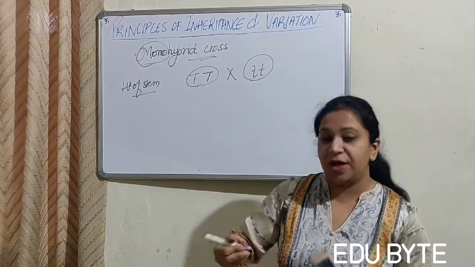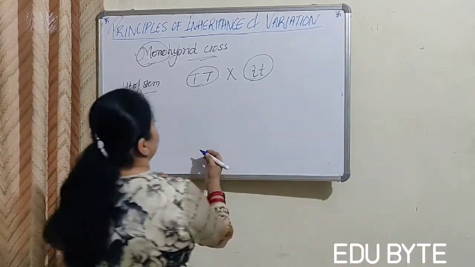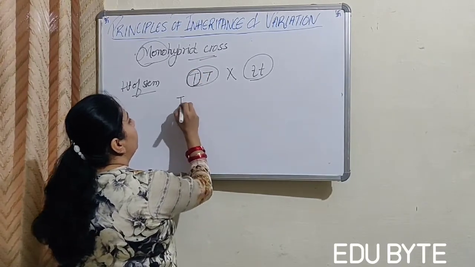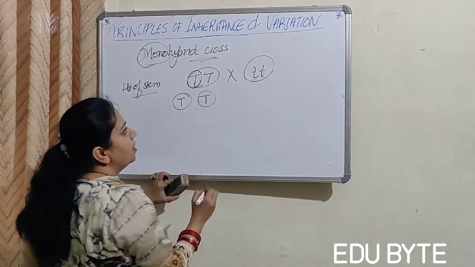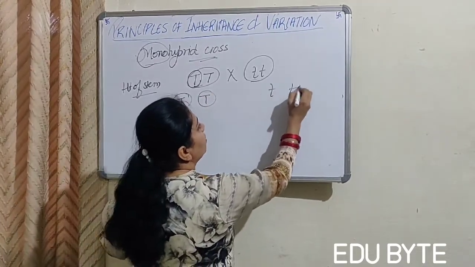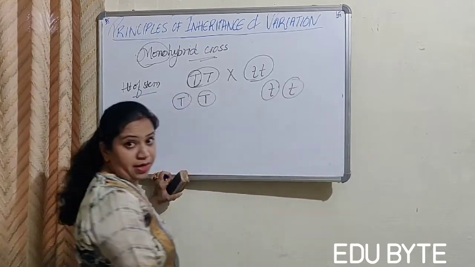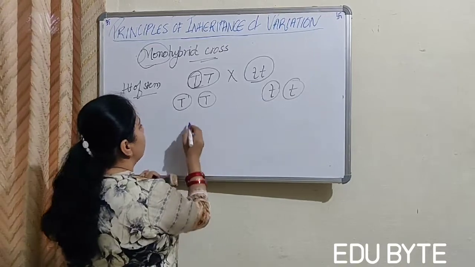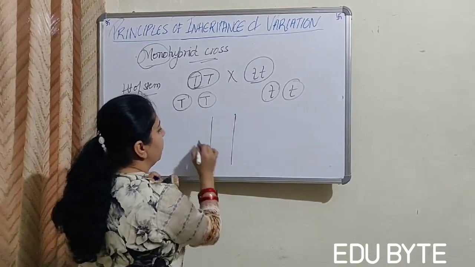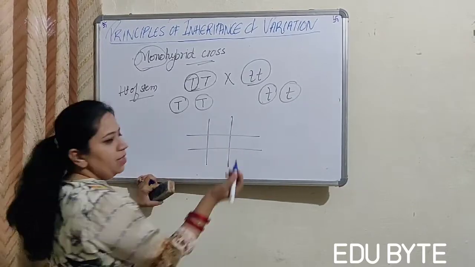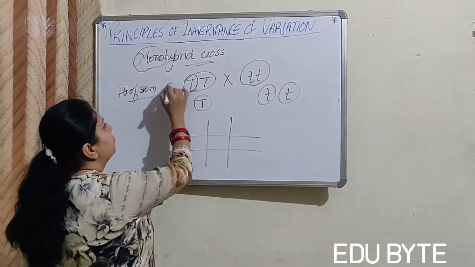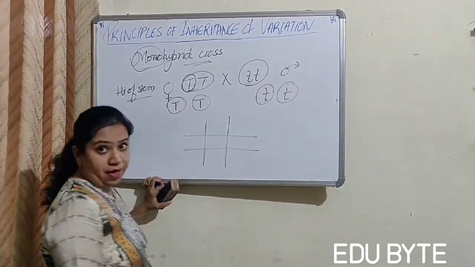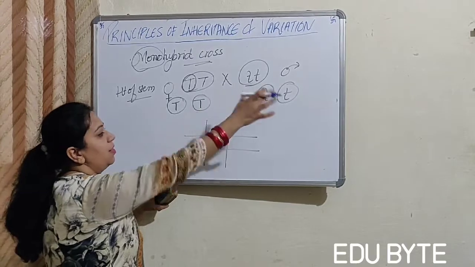So what he saw in the first generation: this parent will form gametes, and this one will also form gametes, two different types of gametes. It can fuse with this, right? Let's make a Punnett square. Now let us suppose that this is a female and this is a male.